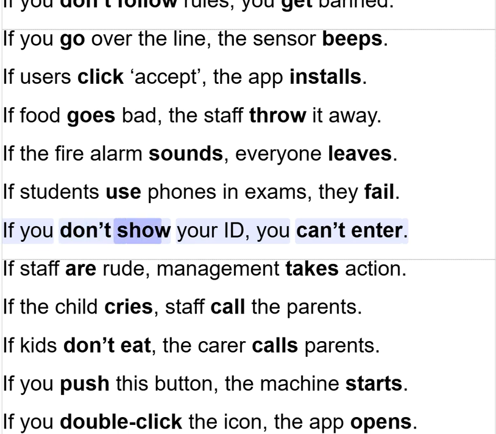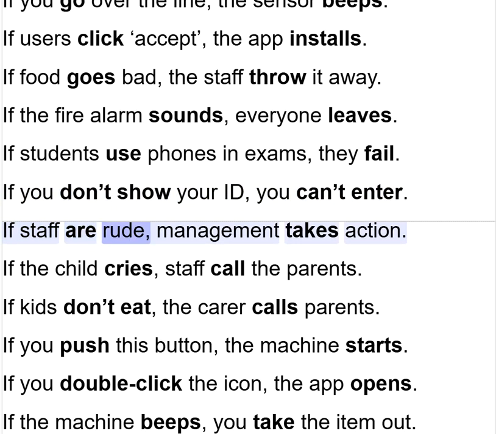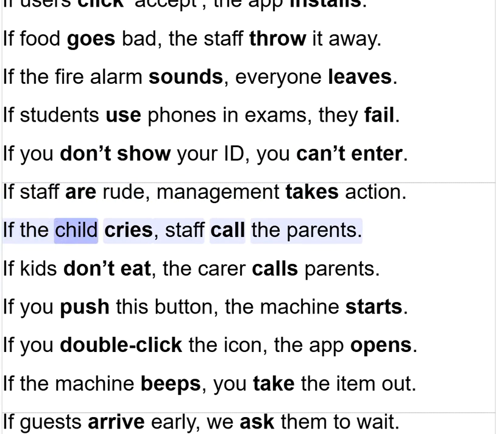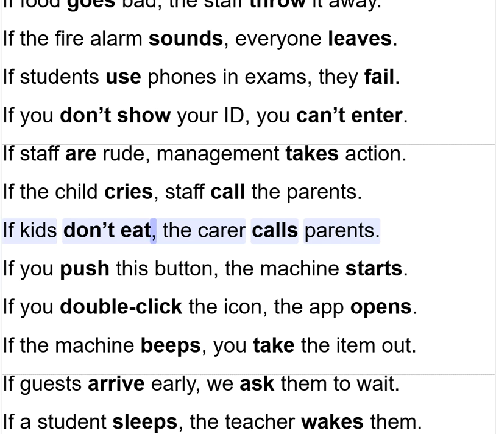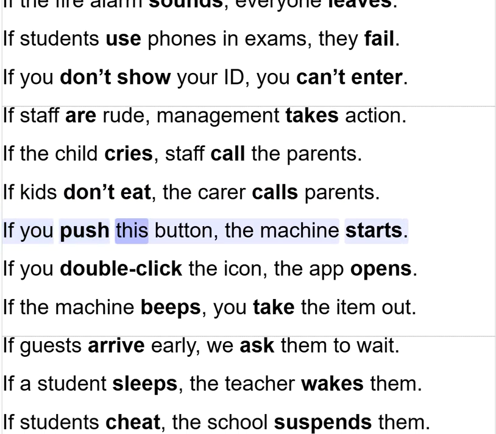If you don't show your ID, you can't enter. If staff are rude, management takes action. If the child cries, staff call the parents. If kids don't eat, the carer calls parents. If you push this button, the machine starts.